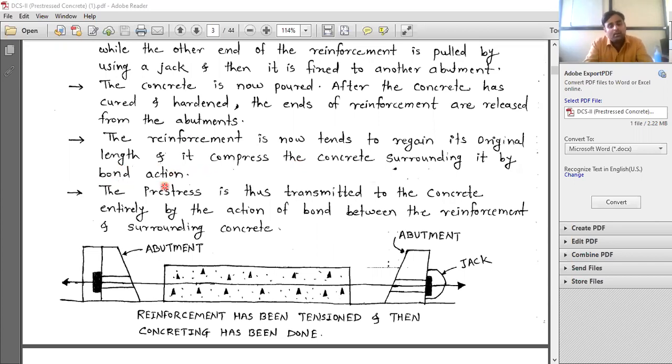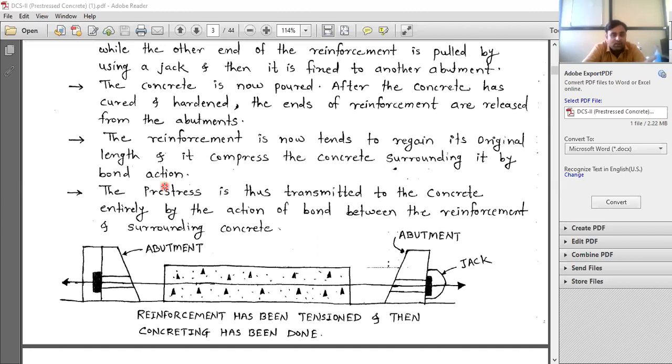Okay, once you have applied tension to the wire or cable, after releasing it, what happens? You know that steel is a ductile material. You have also studied the stress strain curve of steel. Okay, mild steel चे तुम्ही स्टडी केलेले आहे. त्यानंतर HYSD bars चं पण तुम्ही स्टडी केलेला आहे. Stress strain curve and all these things. So I'm not going into the detail of that, the property of steel that you already know. What I want to tell you over here is the reinforcement now tends to